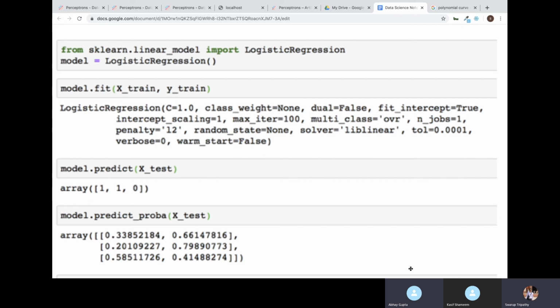So what we are trying to do here is keep some data apart, which we are not training the model on, meaning we are not telling the model how things are. That data we are using for testing. Once the model has learned on the training data, we test on the test data, that is X test data, and we see how good it is at predicting those test data which it has not learned.